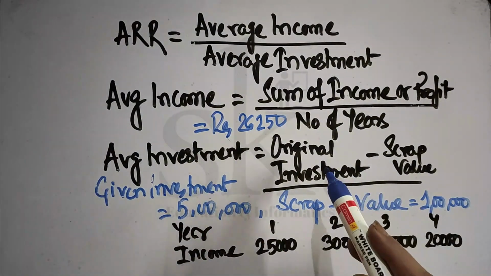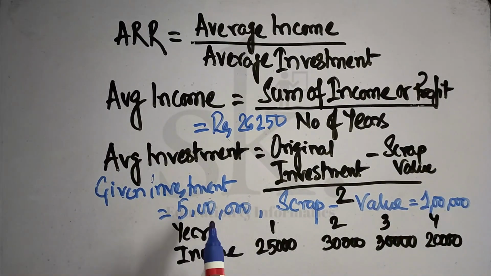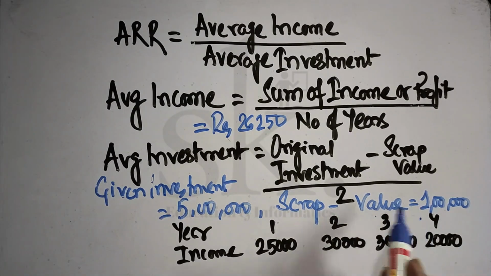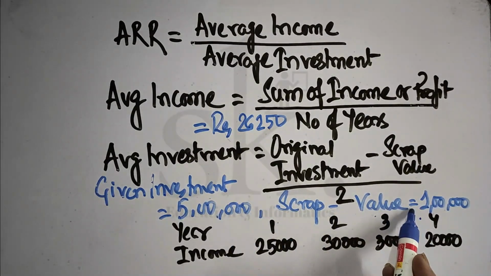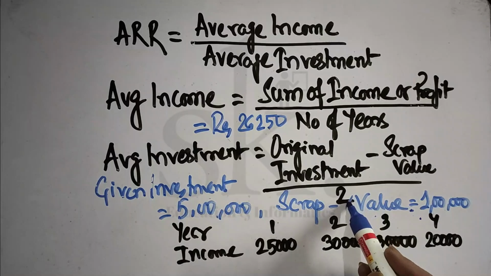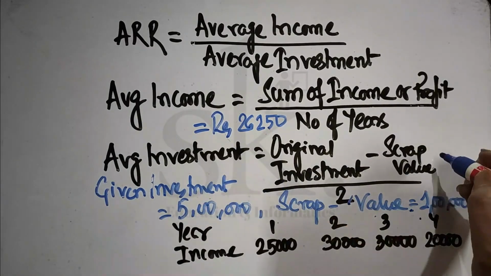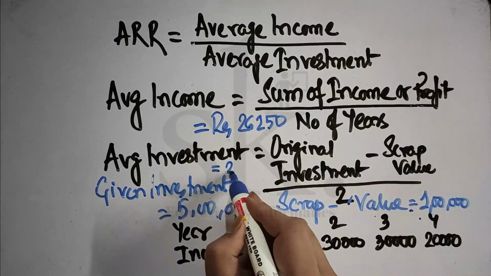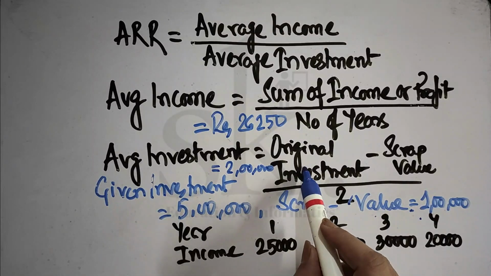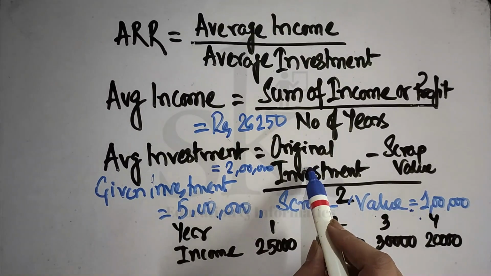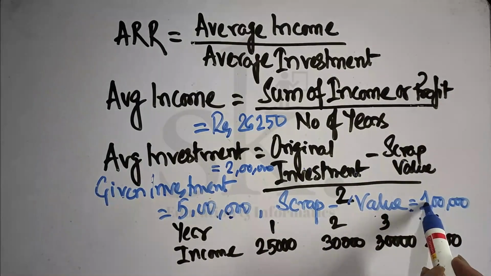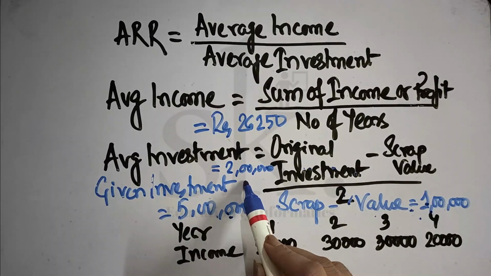Now average investment is original investment minus scrap value divided by 2. Now original investment is 5 lakhs. The scrap value is rupees 1 lakh. So it will be 5 lakhs minus 1 lakh, that is 4 lakhs. So this particular part will be 4 lakhs divided by 2. So divided by 2, it will be 2 lakhs. How are we getting 2 lakhs? Original investment is 5 lakhs minus scrap value is 1 lakh. So 5 lakhs minus 1 lakh is 4 lakh. 4 lakh divided by 2 is 2 lakhs.